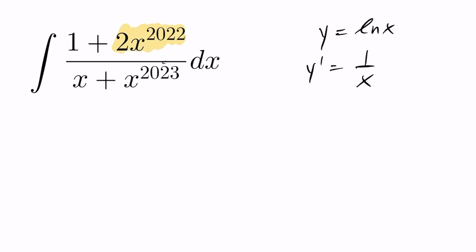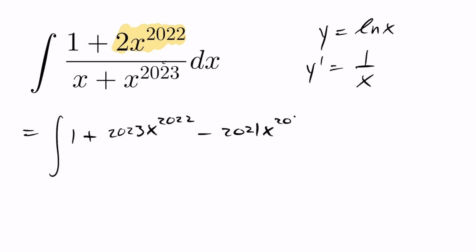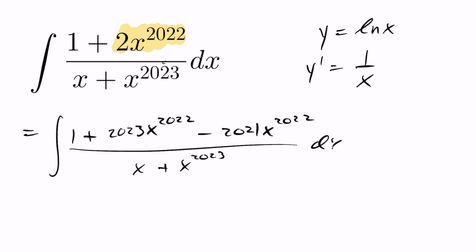So I'm going to write this as the integral of 1 plus 2023x^2022 minus 2021x^2022, all divided by x plus x^2023, and we'll take that with respect to x. Again, what I've done here is rewrite that 2 as 2023 minus 2021, all to the same power, in this case x^2022.